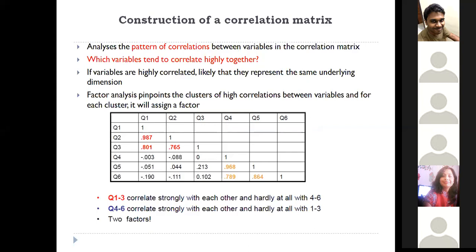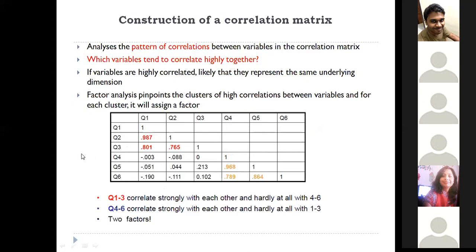First we have to try to identify the pattern within our data set, and check which variables are correlated with each other. Imagine I have six questions and I'm computing correlation. The correlation between question 2 and question 1 is good, question 3 and question 1 is good, 2 and 3 is also good.